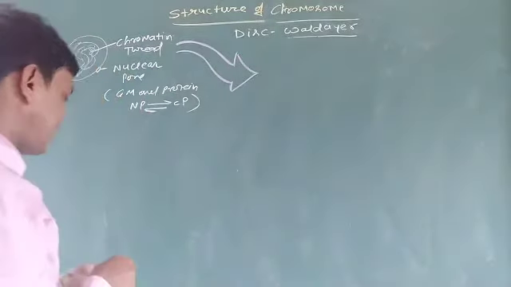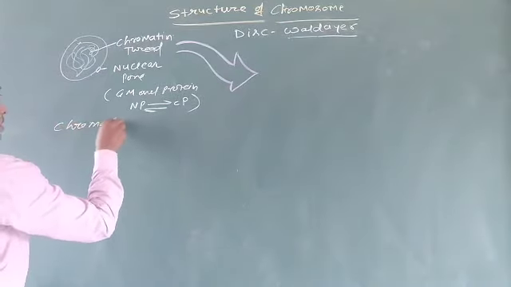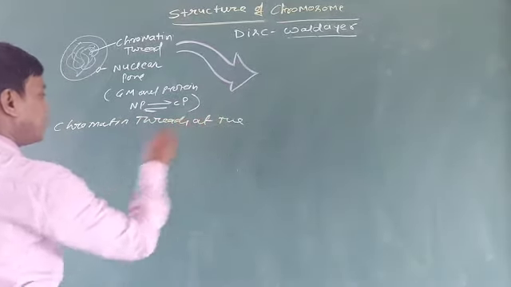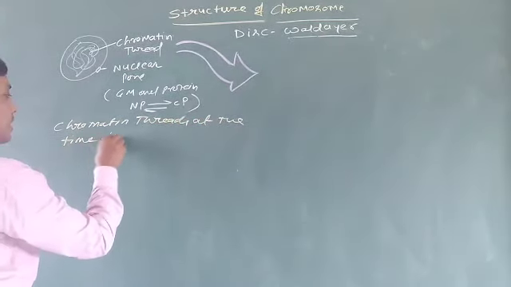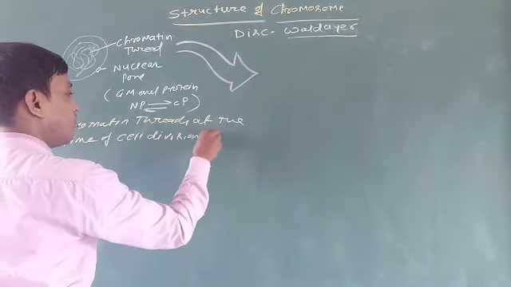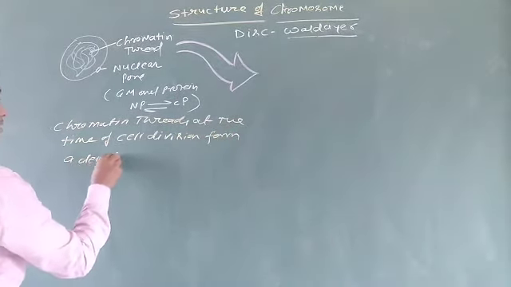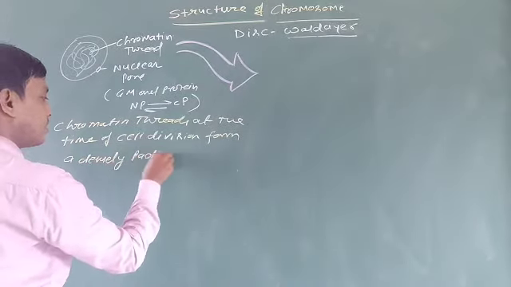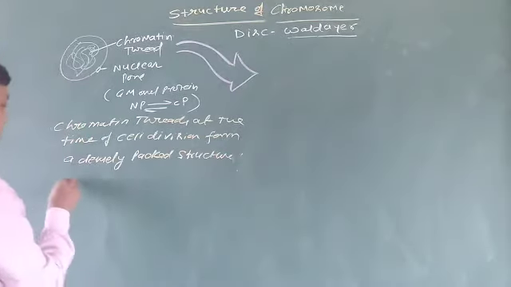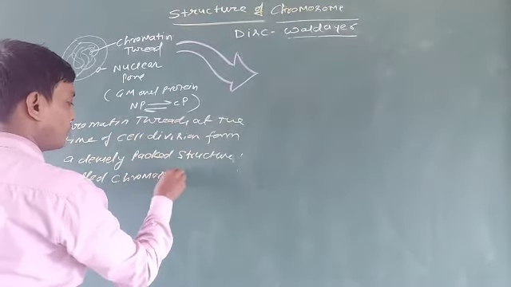Chromatin threads at the time of cell division form a densely packed structure called chromosome.